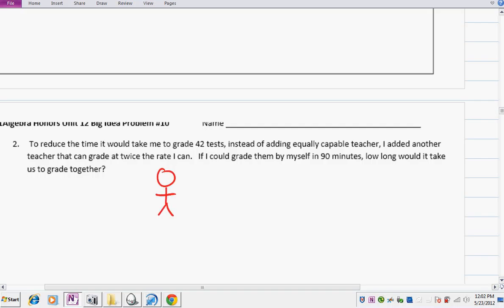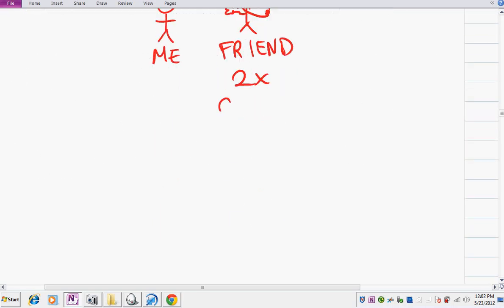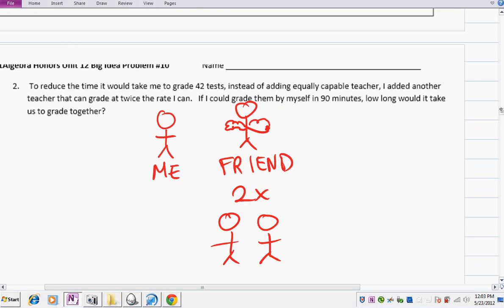So one way to think of it is if this is me, and this is my friend who's twice as good as me. Muscle arms. Well, if they're twice as good as me, isn't that the same as just having 2 extra me's? So it's like having 3 me's. It's like I copied myself twice, and they are both working as inside this one person. So if it took me 90 minutes, you'd think 90 minutes divided by 3 people would take 30 minutes. But let's look at this more systematically in case it's not as convenient as double.